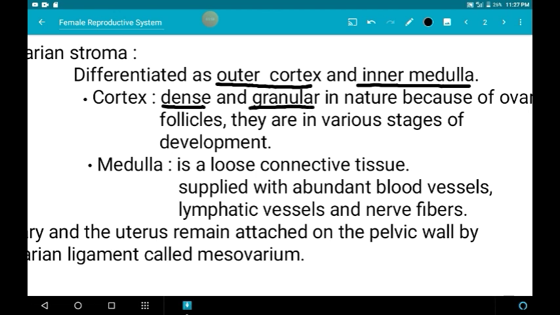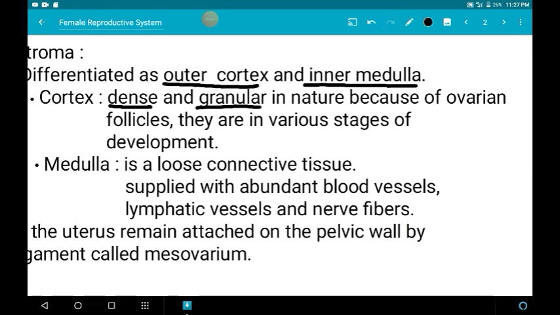It is granular because of the ovarian follicles. The outer cortex consists of ovarian follicles in various stages of development, so they look granular in nature.